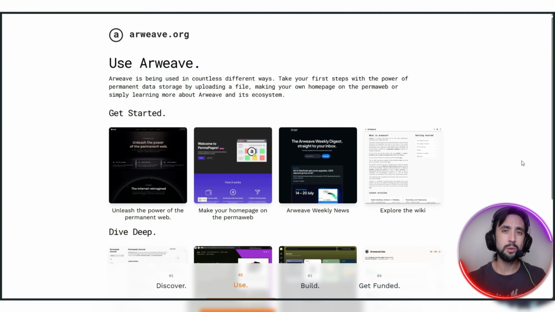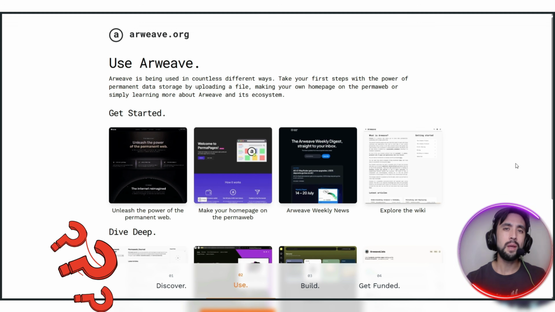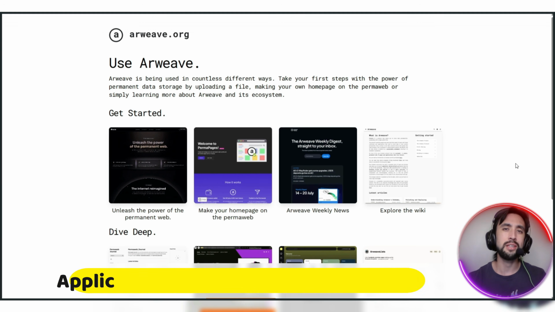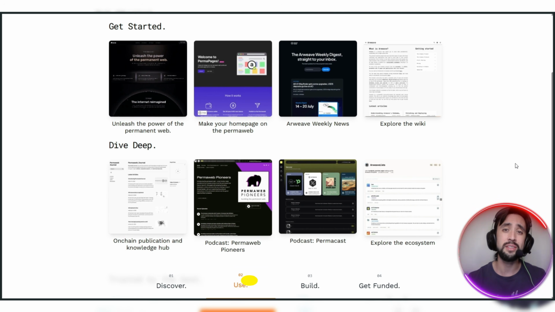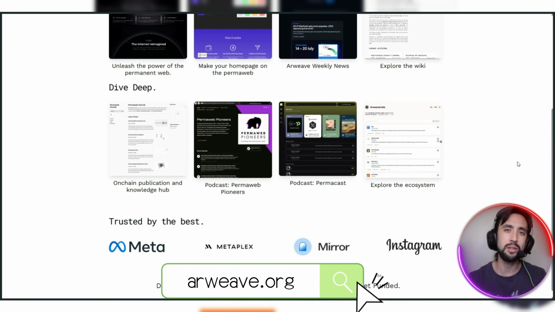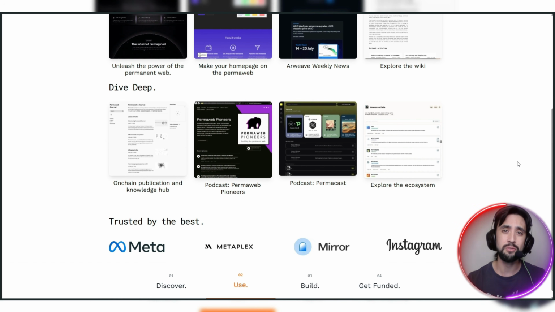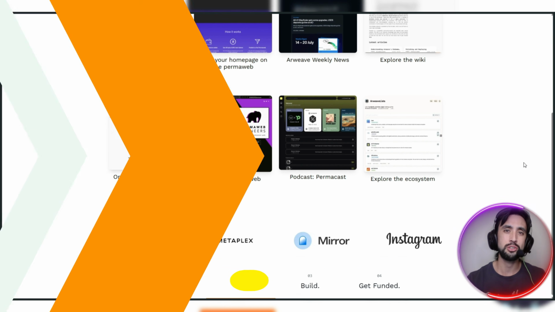Alright, so you might be wondering, well, what does Arweave actually do? What does it make possible? Arweave enables applications that depend on immutable data, meaning it cannot be tampered with once it's been created. This means on-chain history and data that simply cannot be changed, and it's available for the public to view if you know how. On top of that, we're talking about decentralized social and publishing tools.